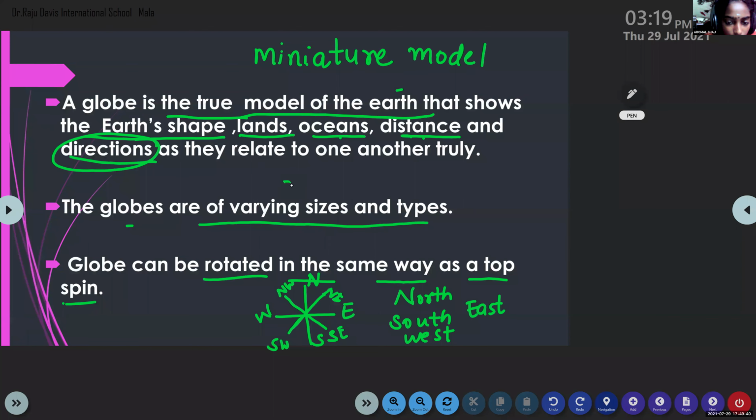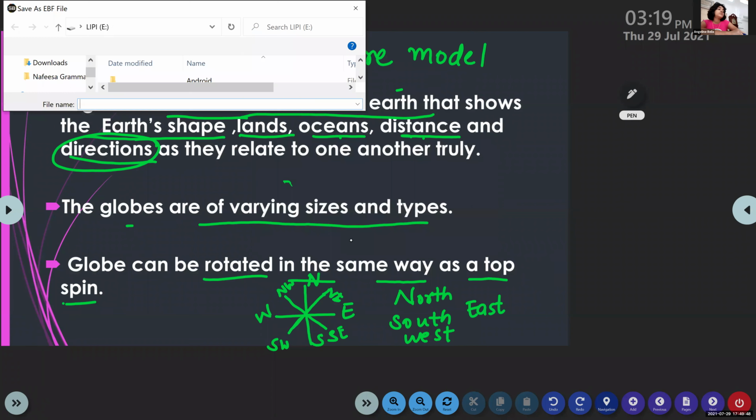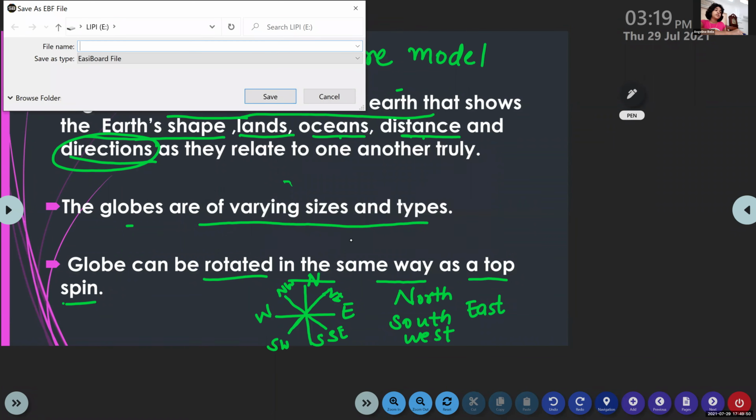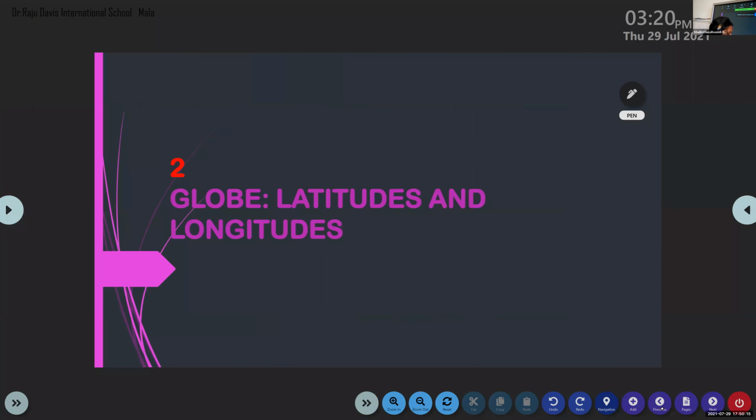In this slide, it is written Chapter 2, Globe and Latitude and Longitude. The name of the chapter is Globe, Latitudes, and Longitudes.